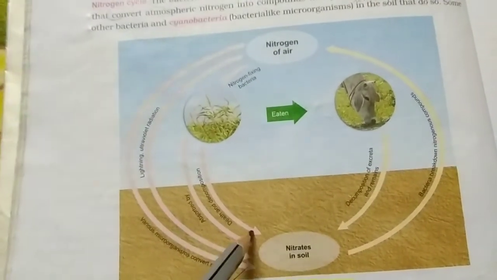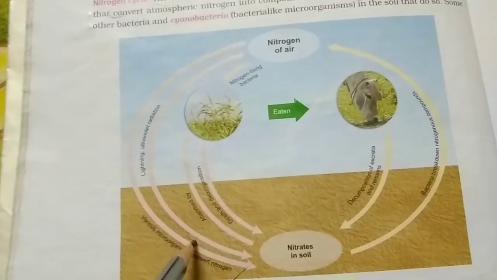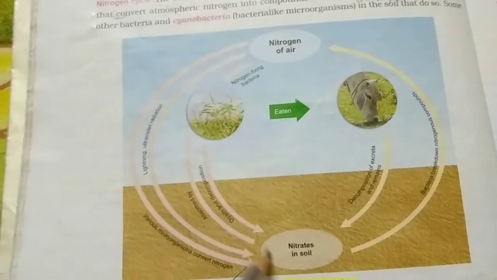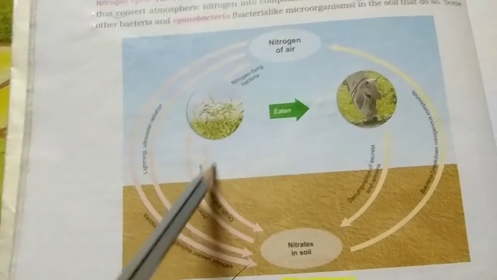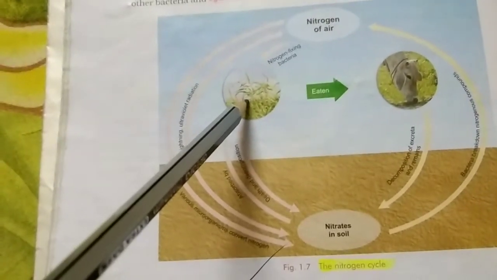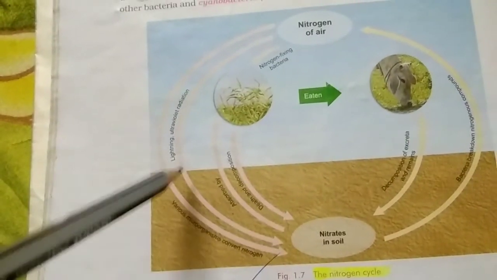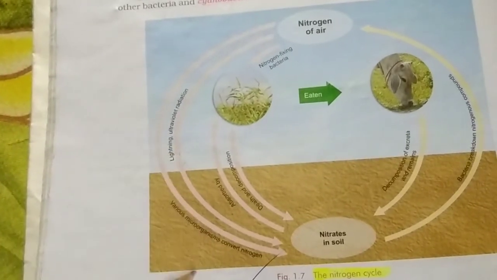Children, you will look at the death and decomposition of plants and absorption. In this process, nitrogen comes into the soil and plants absorb it from the soil. So this is a cyclic process, and nitrogen comes into the soil with the help of lightning and ultraviolet radiation.